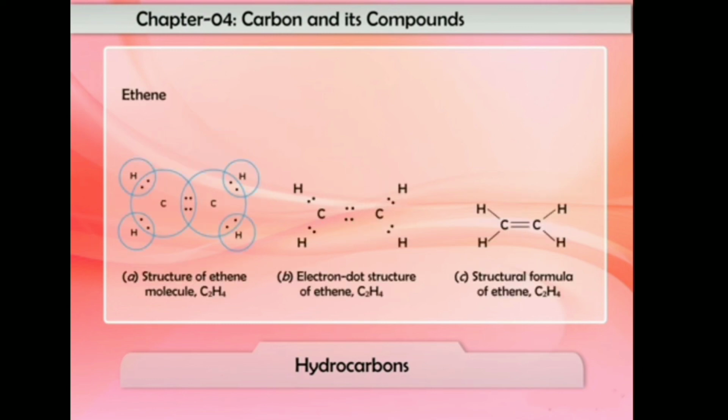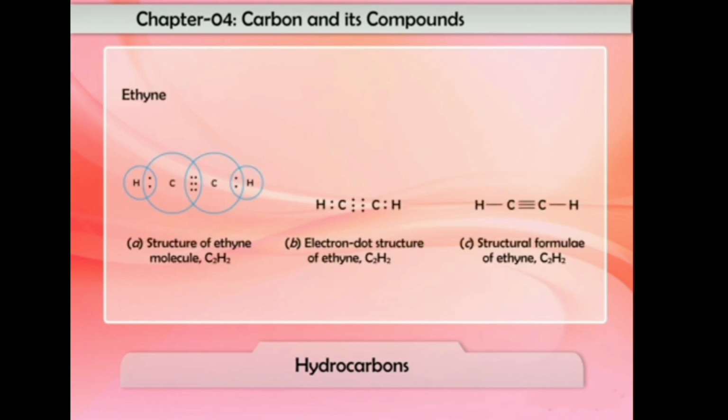The ethene molecule is made up of 2 carbon atoms and 4 hydrogen atoms. In ethene, the 2 carbon atoms share 2 pairs of electrons among themselves to form a carbon-carbon double bond. Each carbon atom shares 2 electrons with 2 hydrogen atoms to form 2 carbon-hydrogen single bonds. So the total number of carbon-hydrogen single bonds in ethene is 2 plus 2, which is equal to 4.